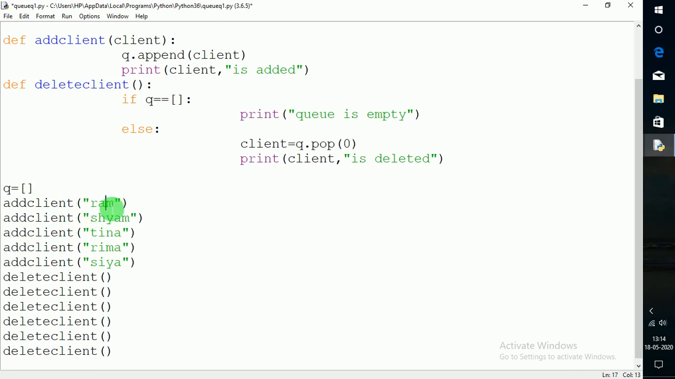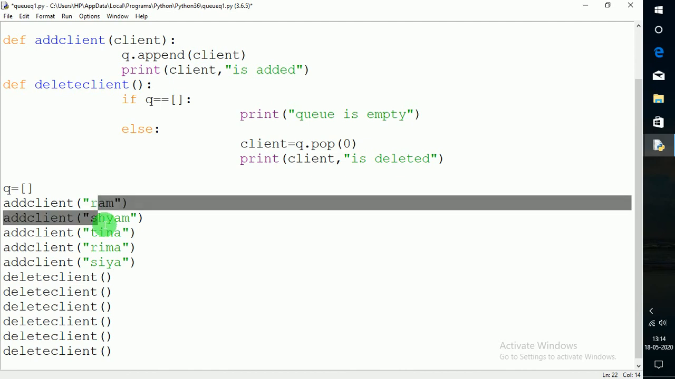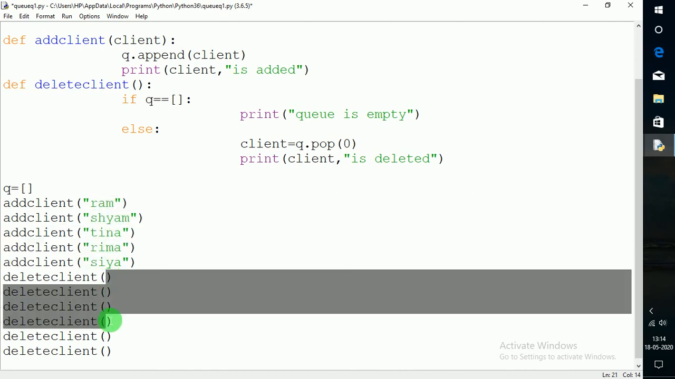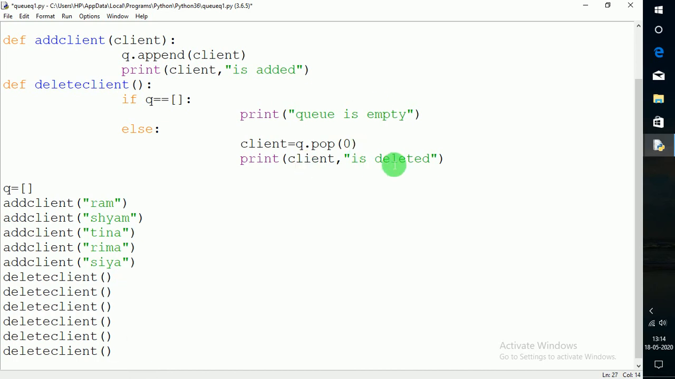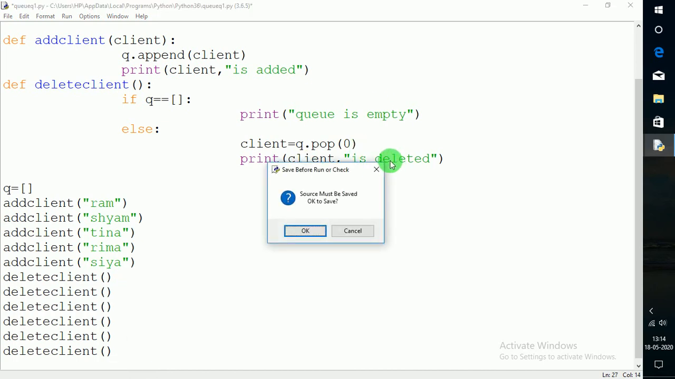Every time it has the add client function, it will go to this add client definition and just append the client to this queue. Okay, so it will append these values 5 times, and after appending this, it will start to delete. Here I am calling this delete client function 6 times, so that it will show you that 5 names are added and 5 names will get deleted, and after that it will show the queue is empty. So I will run this program.